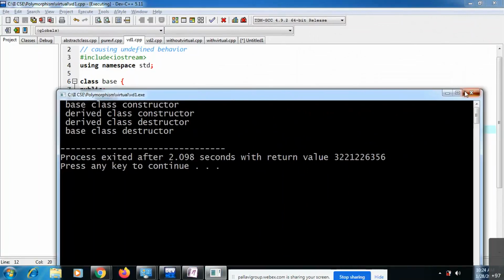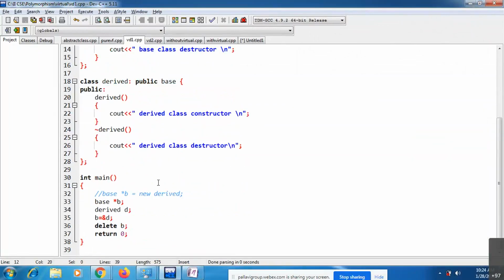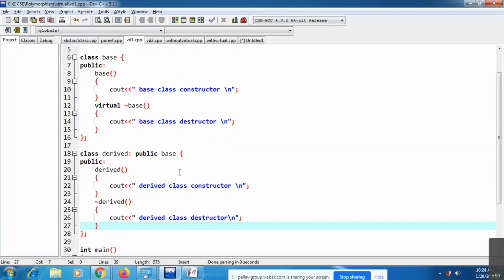When you are invoking at runtime by using pointers, the derived class object is not going to be destroyed. To overcome that, we are using this virtual destructor concept. A virtual destructor is a destructor that we write inside the base class by using the virtual keyword.